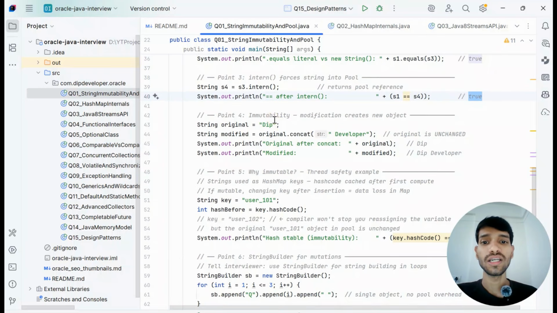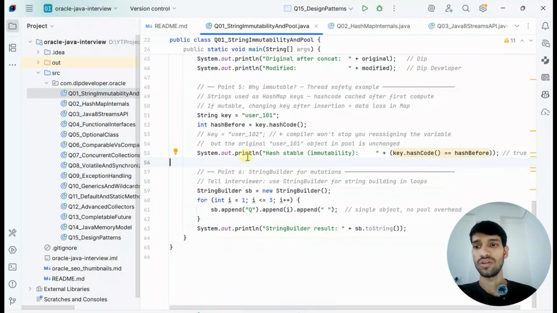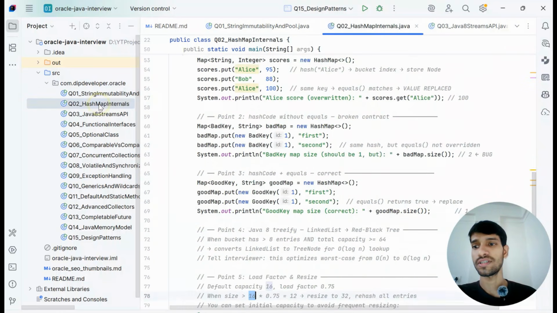The immutability concept means the object or its fields cannot be changed. First we have done trim on the original field, and now concatenation has been done, but the original is unchanged. If you print the original and the modified, the original shows deep and the modified shows deep developer. So let's move on to our next question.